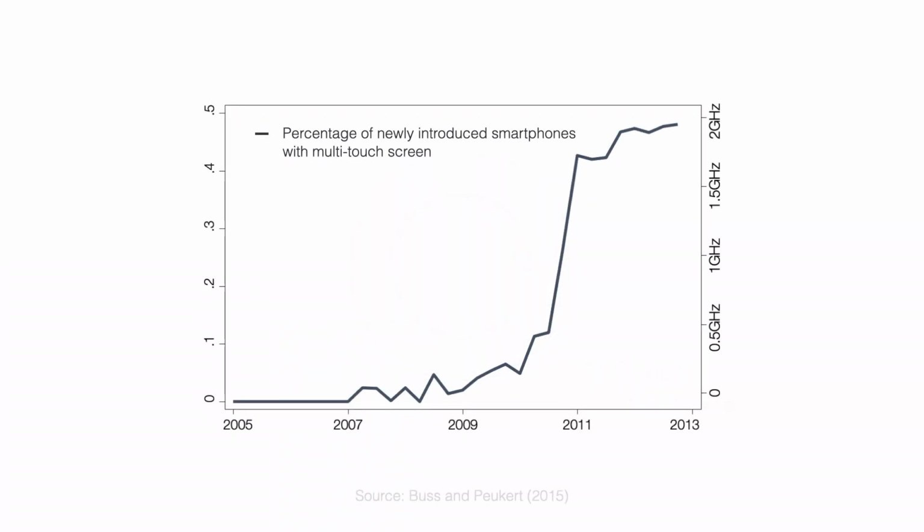Here's an example of a dominant design in smartphones. On the x-axis I depict time, and there are 2 y-axes. The first one representing the percentage with a dark line, and the second one representing some measure of performance. You can clearly see a dominant design emerging. The share of smartphones with a multi-touch screen, a technology that was first introduced with the iPhone, increases. At the end of our time axis, every other smartphone looks like an iPhone.